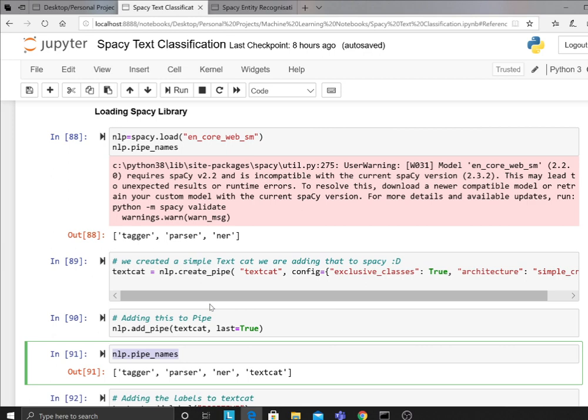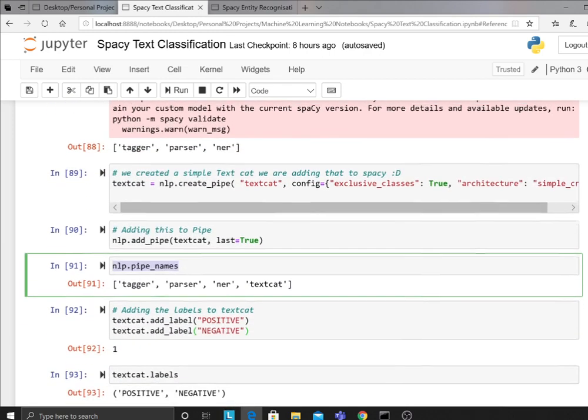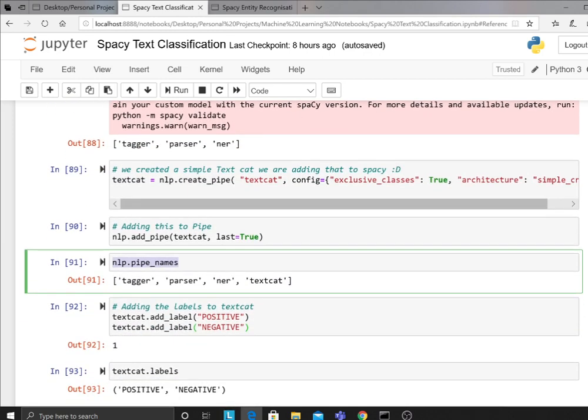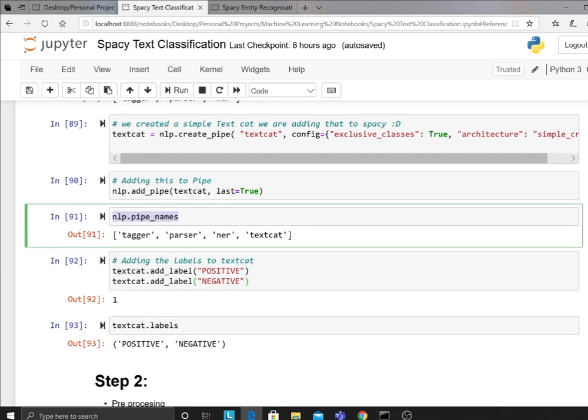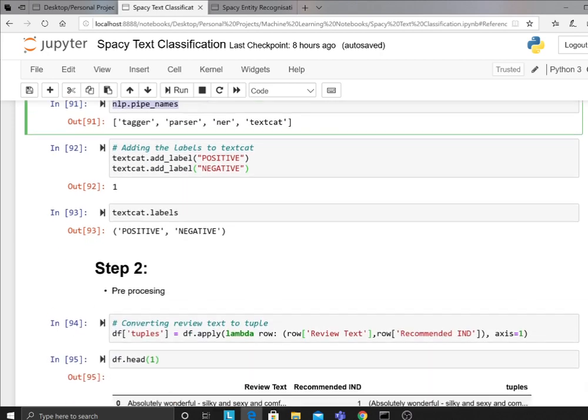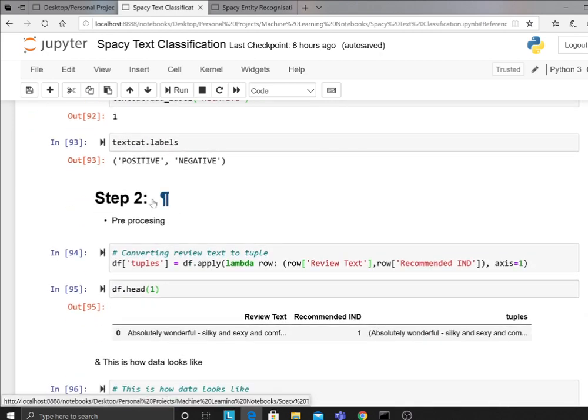Now you have to tell spaCy what labels you are looking for. I said, hey, spaCy, I'm looking for a label positive, and I'm looking for a label negative. So give me those two things. So I said textcat.labels, and it's going to print that. So I added those labels to the pipeline. Once you do that, the second part is pre-processing, one of the most important characteristics. spaCy takes care of all of that, so don't worry about that.